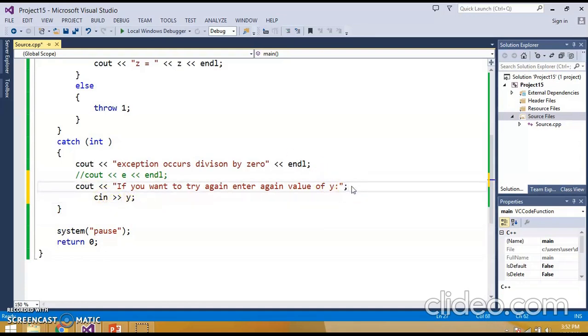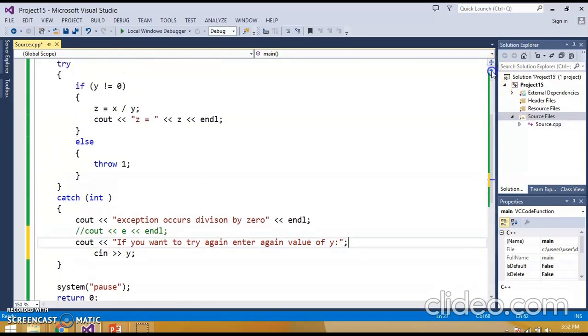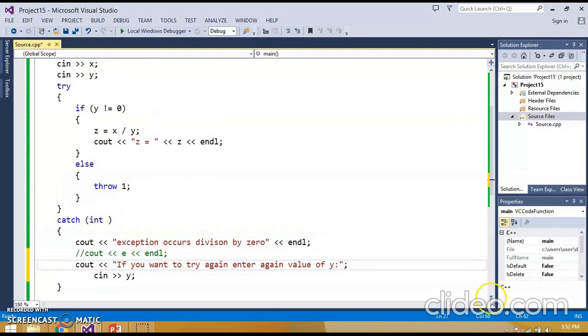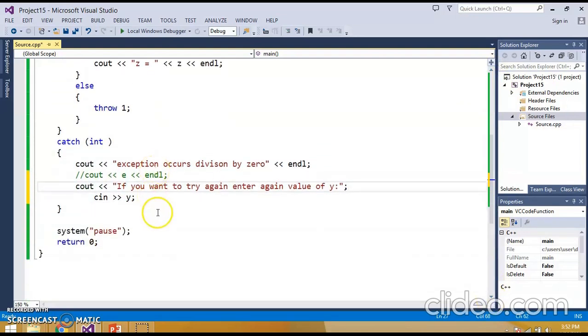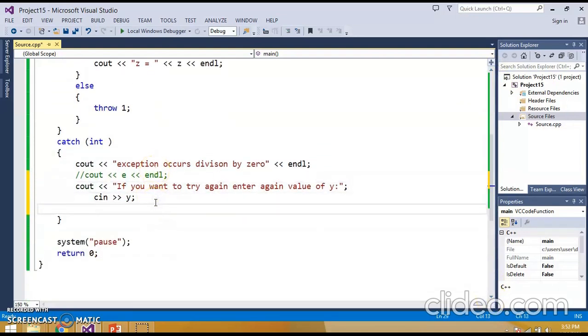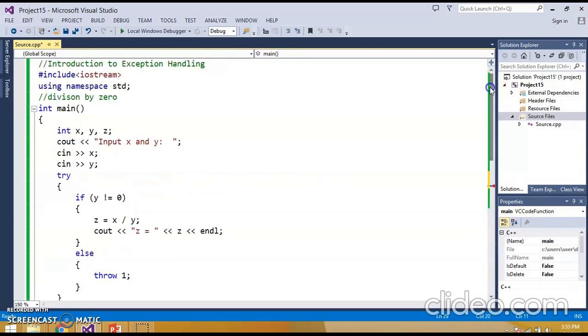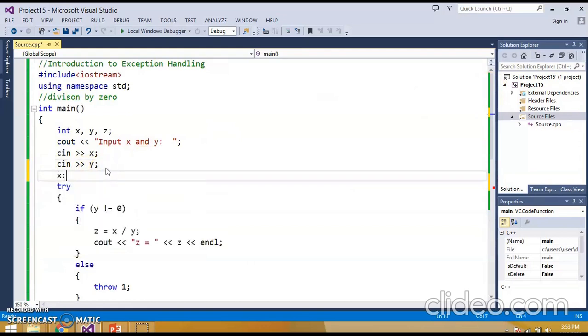So when you see in y here, then again somebody may enter y 0. So it means you want to go to that try block again. So you could write a loop, while loop. There are so many ways you know how to handle it, or simply you can write a label. Let's say my label name is X and I start this label before try again.